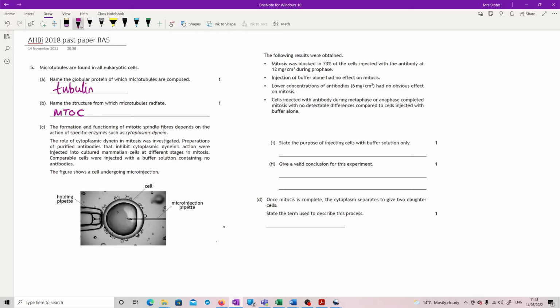The figure shows a cell undergoing microinjection. I don't know that we really need to do this picture, but it's obviously just to break it up a little bit. The following results were obtained.